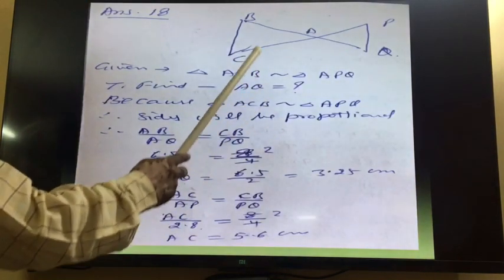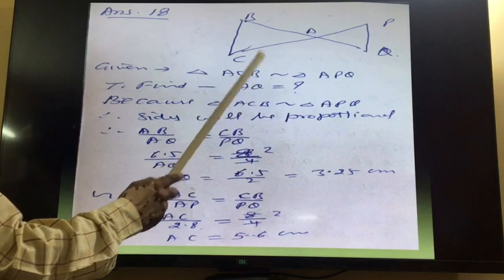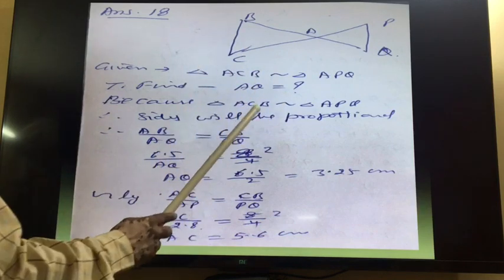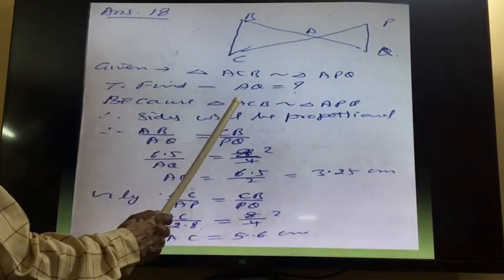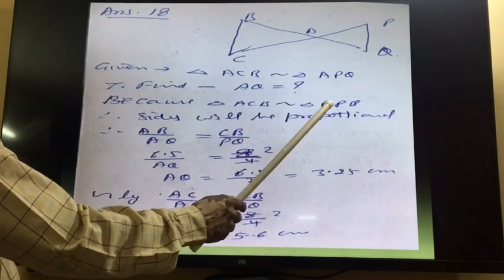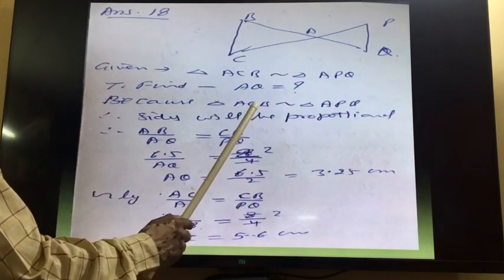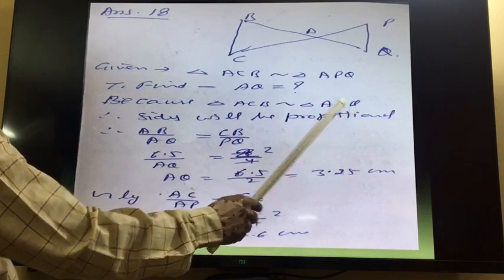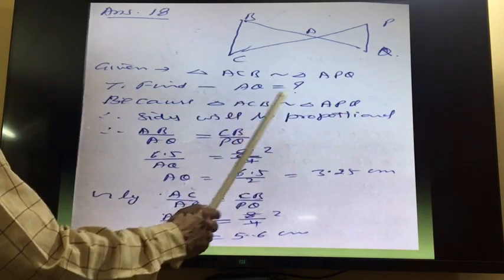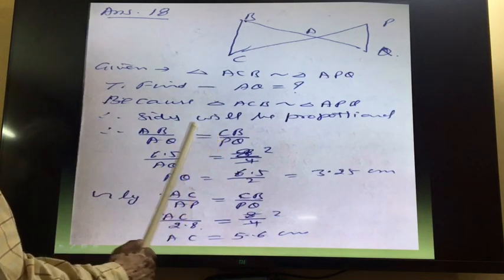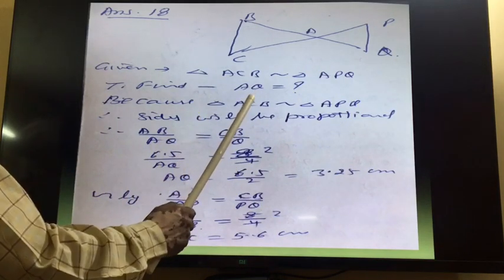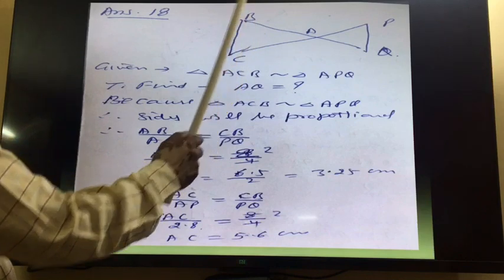So see, these two triangles are similar. We want to find out AQ. So because the triangles are similar, we will say sides are proportional. So we can write AB upon AQ is equal to CB upon PQ. We can write three ratios, but all three are not required. So we will write depending upon the given thing.